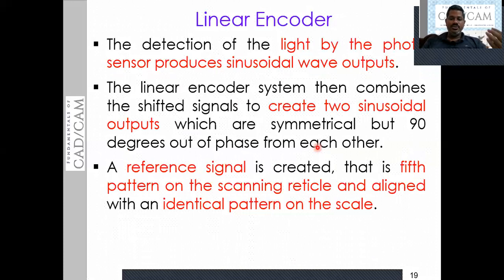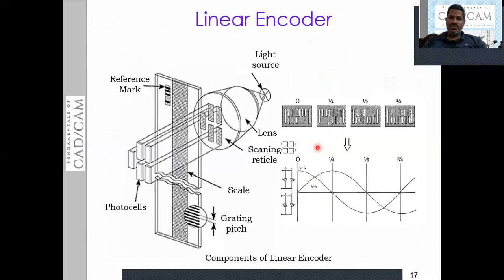The linear encoder is used to sense the linear movements of the moving member. It also uses a light source, which in turn generates two sinusoidal waves with a 90 degree phase difference.